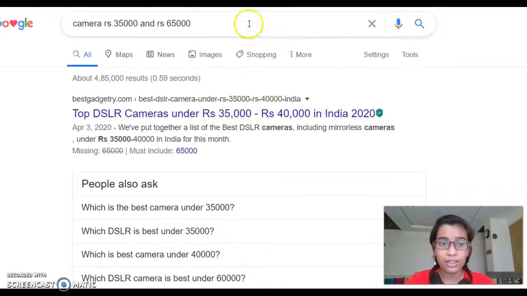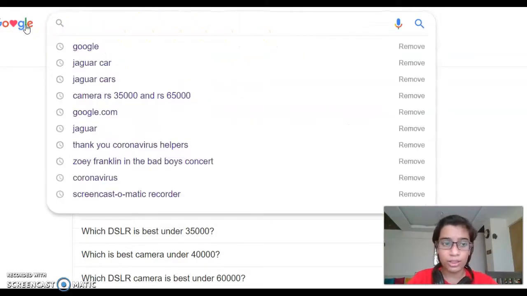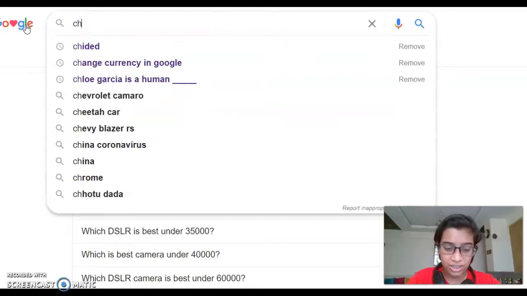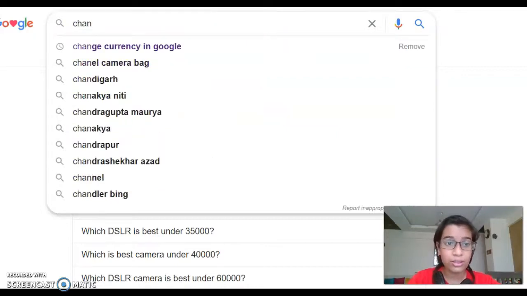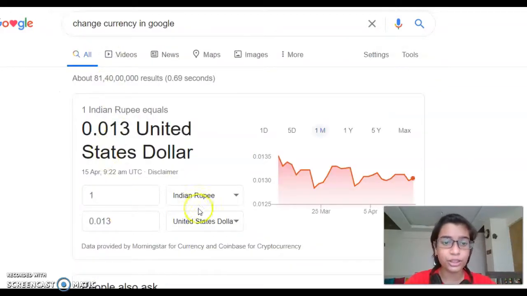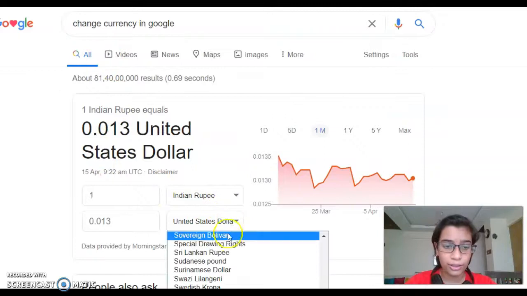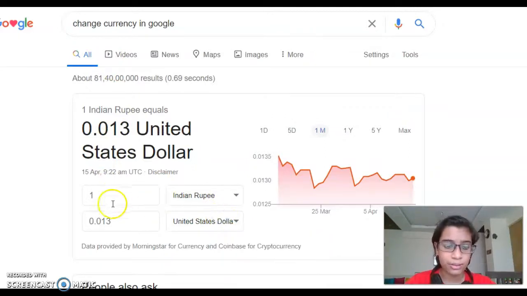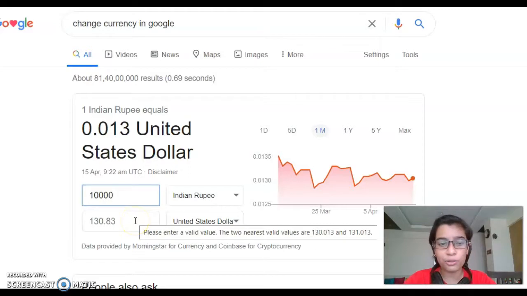Now I need to change the currency. So I'm going to go to change currency. Change currency in Google. That's okay. So this is US dollars. So I'll keep it US dollars. And I will say amount, say 10,000. So 10,000 rupees over here is just like $130 over there.